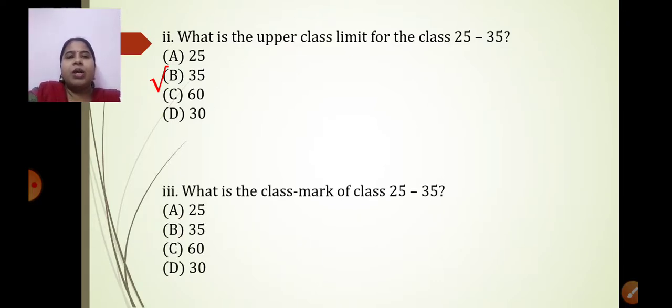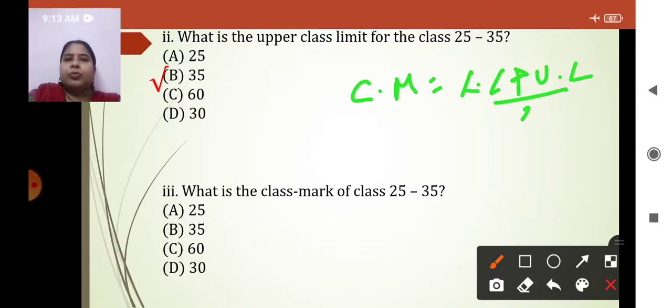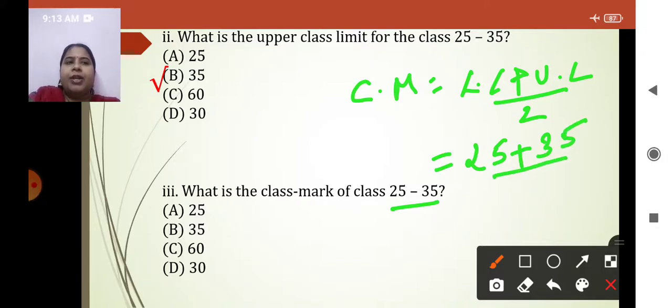What is the class mark of the class 25 to 35? Now for this, we should know the definition or the formula for class mark. Class mark is equal to lower limit plus upper limit upon 2. Yes or no? Now this is the class interval. Lower limit is 25. Upper limit is 35. This I need to add and divide by 2. When I add this, I get 60. 60 by 2, that is nothing but 30.